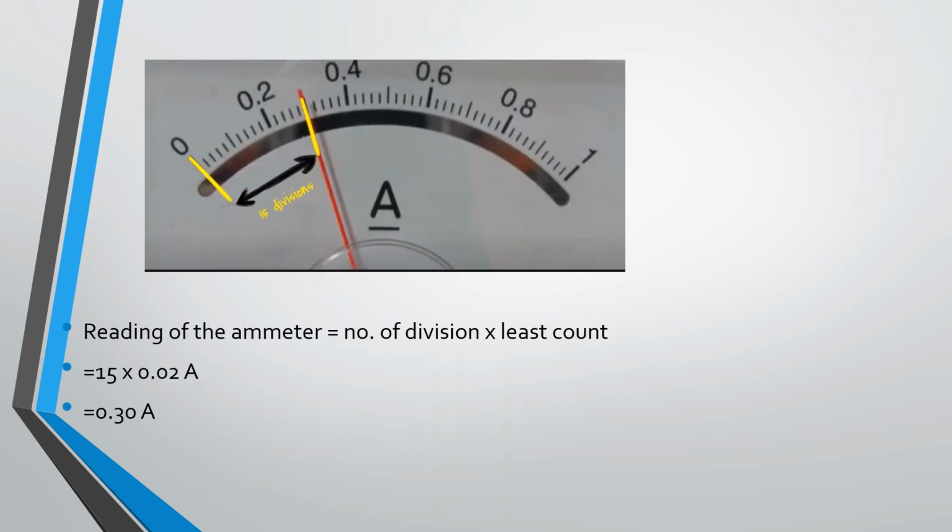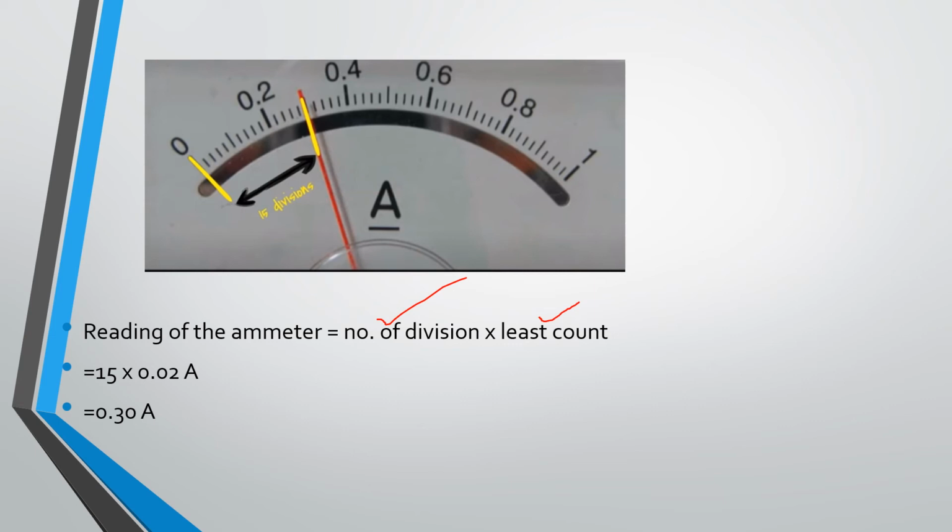Now, the reading of the ammeter. The reading of the ammeter is nothing but the number of divisions times the least count. Suppose you connect the circuit, and wherever the pointer is pointing, we have to count the number of divisions. See here, 1, 2, 3 till 0.2, how many divisions? 10 divisions. After that the pointer is at the fifth division, so 5 divisions we have to add. 10 plus 5 is 15 divisions.